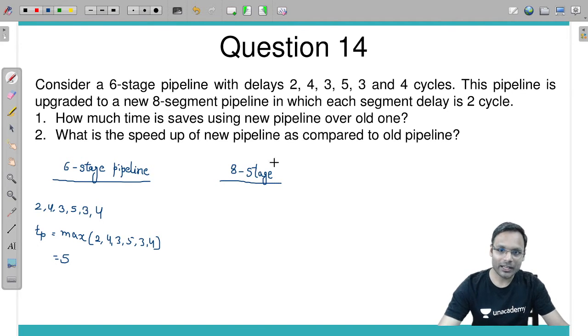और ये पाइपलाइन में हर सेगमेंट 2, 2, 2, 2 ले रहा है. Right? So from here, can you calculate TP? Yes, maximum of all 2, 2, 2, 2 is 2.